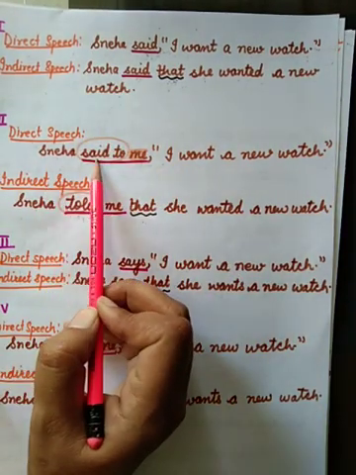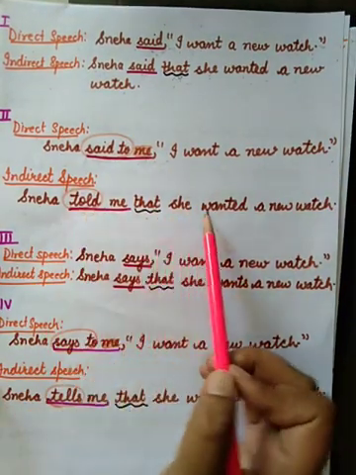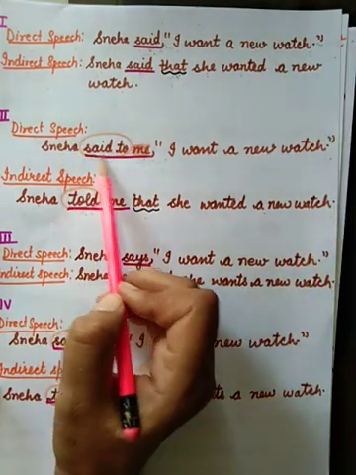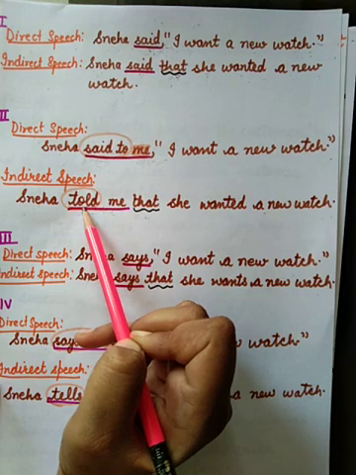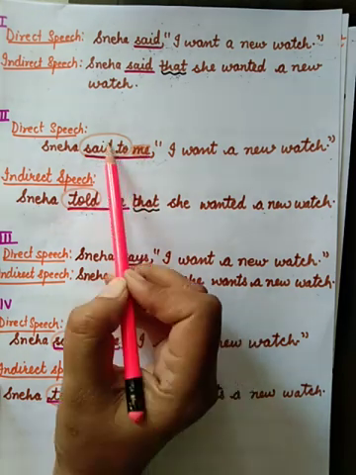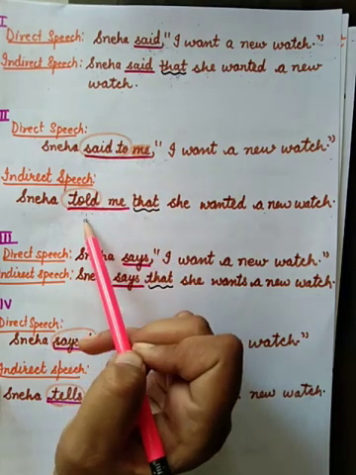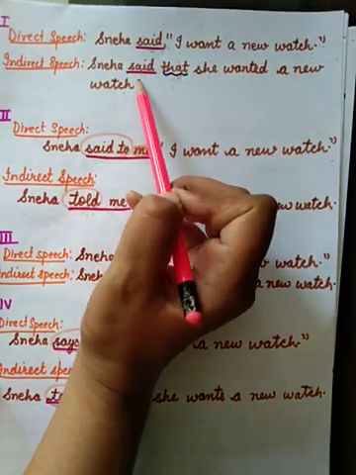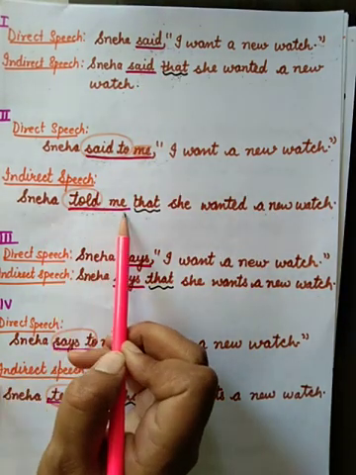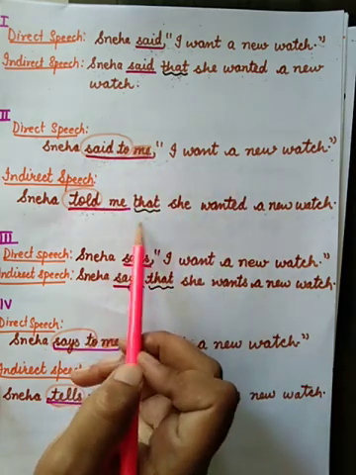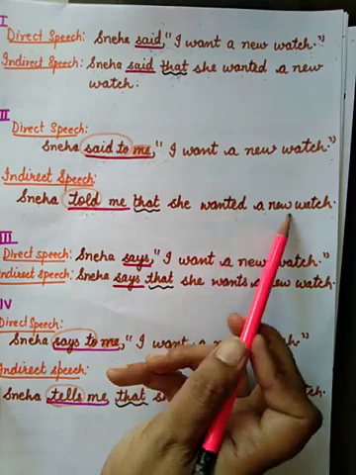Second example: Sneha said to me, "I want a new watch." Sneha told me that she wanted a new watch. So it is said to. Said to changes into told. Me will remain same. Here the object is given, so said to will change into told. If no object is given, said remains said. Said to changes into told. Sneha told me. Remove the commas and use the conjunction that. Sneha told me that she wanted a new watch.